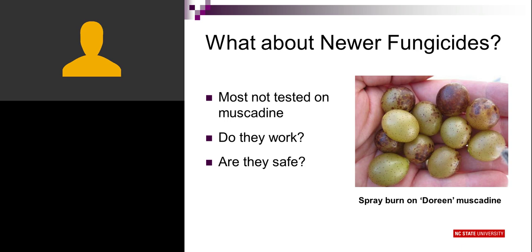Now, one question we had in 2020 was, what about newer fungicides? A lot of them have not been tested on muscadine grapes. We didn't know if they would work or if they were safe. The picture on the right shows a product that did not do well on Doreen bronze muscadines. The picture there shows spray burn. So that's not disease. That's just a burn from a chemical that was sprayed on the grapes. So we'd like to avoid that type of problem.